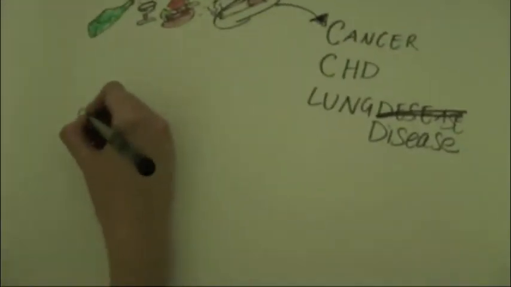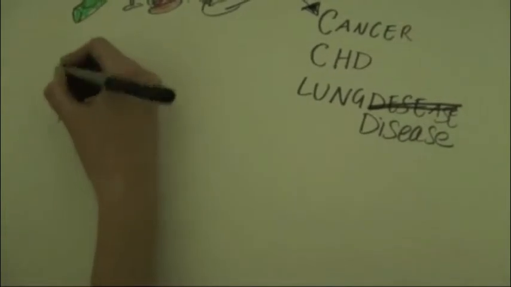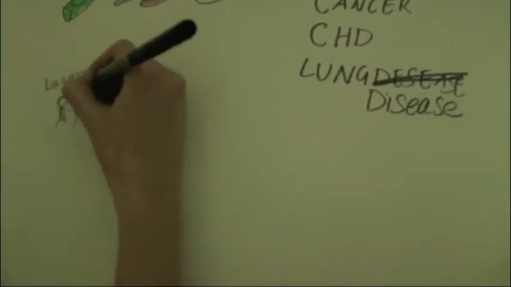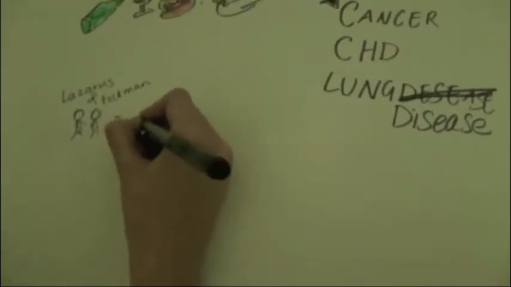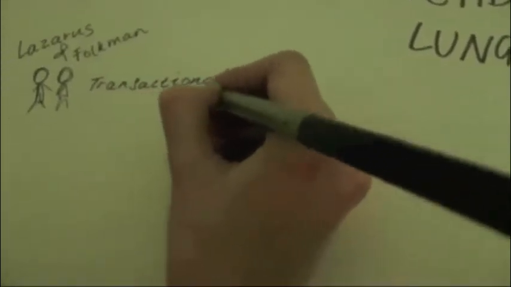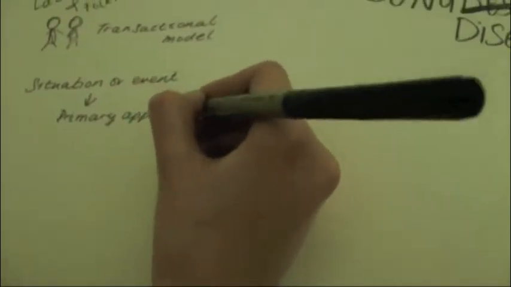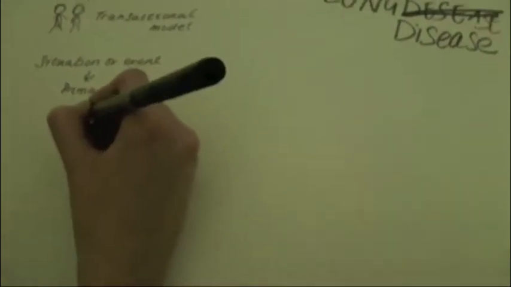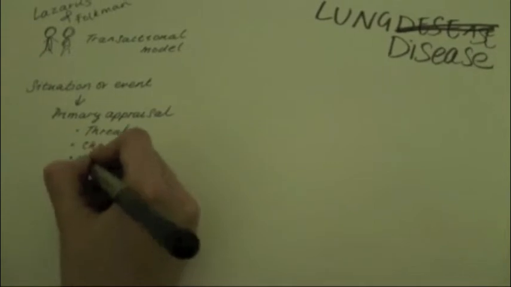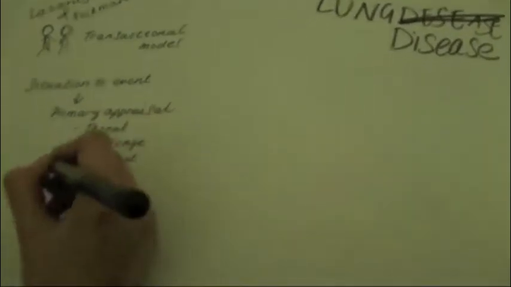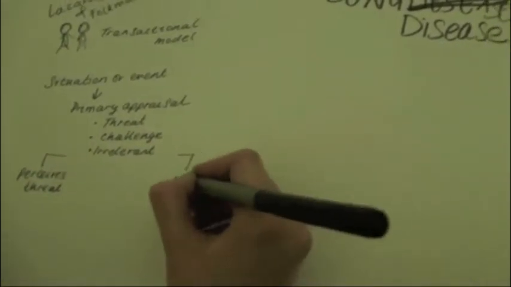The transactional model of stress proposed by Lazarus and Folkman in 1984 explains stress as a transaction that occurs between a person and the environment. Stress occurs when demands, also known as pressures, exceed our ability to cope. When a stressor occurs, we assess the potential threat of a stressor. We decide whether the situation is threatening, challenging, or irrelevant. This is known as primary appraisal. If no threat is perceived, no stress happens.